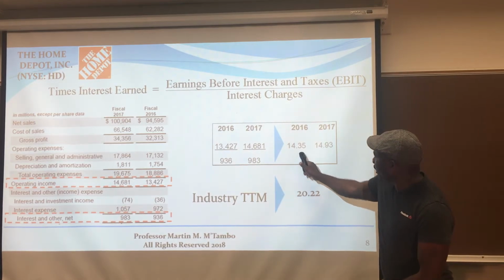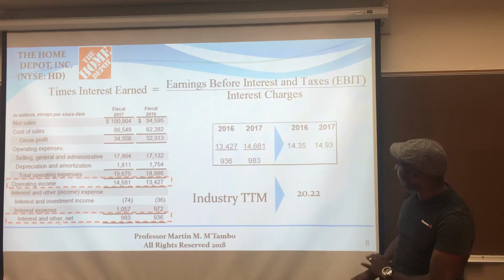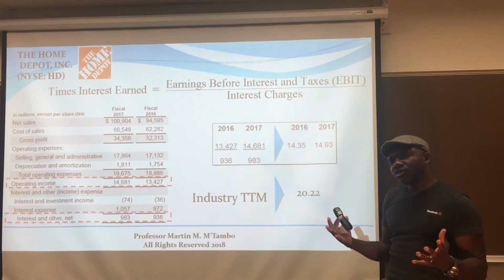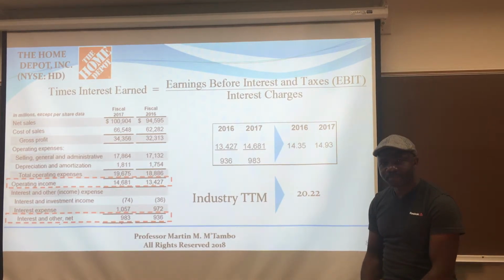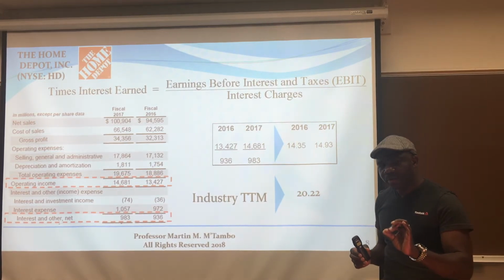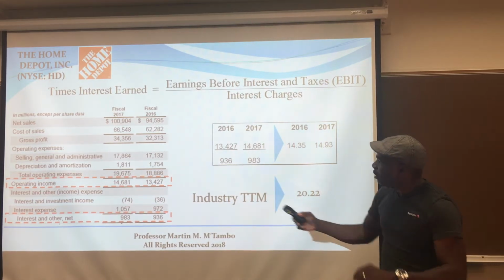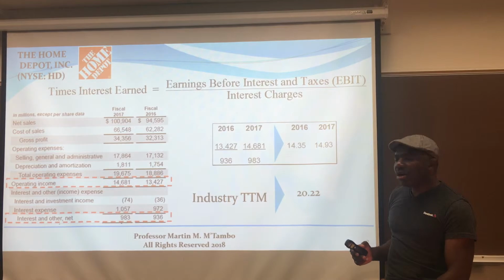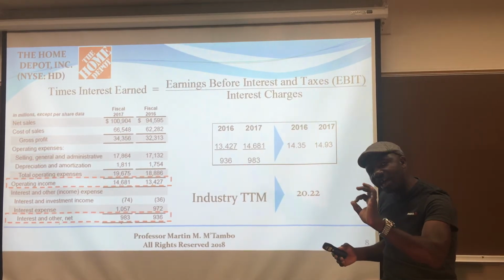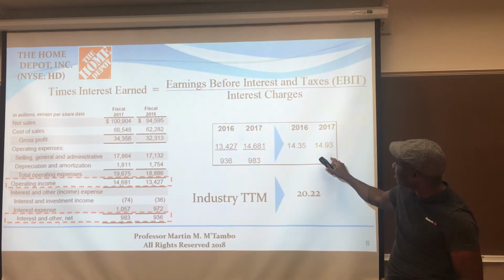2016, 14.35. 2017, 14.93. Now, in simplest terms, what do these numbers mean? This essentially means that for every dollar of the interest charges on Home Depot's books, they had $14.35 available to cover that interest, which is really impressive. Okay, it improved in 2017.